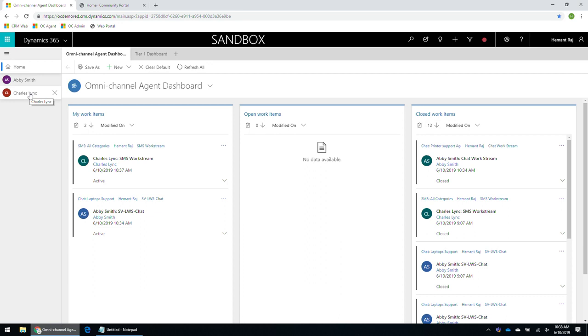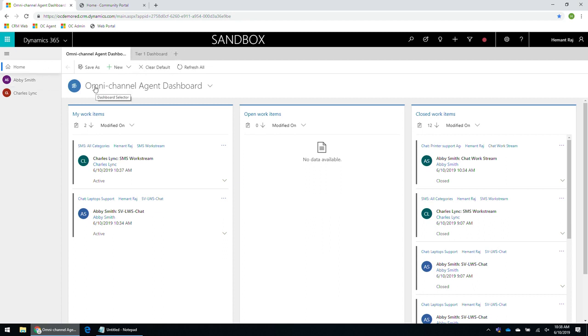So for the agent, while addressing a request over SMS, the agent can simply close the current session and come back on any other day, open the session over there, and then continue the conversation. That's something that we are enabling with SMS to begin with, and the same concept will continue for other messaging-based async channels like Facebook Messenger and so on. The key point that I want to bring out over here is both real-time and async modes of engagement are enabled within the product as of now.